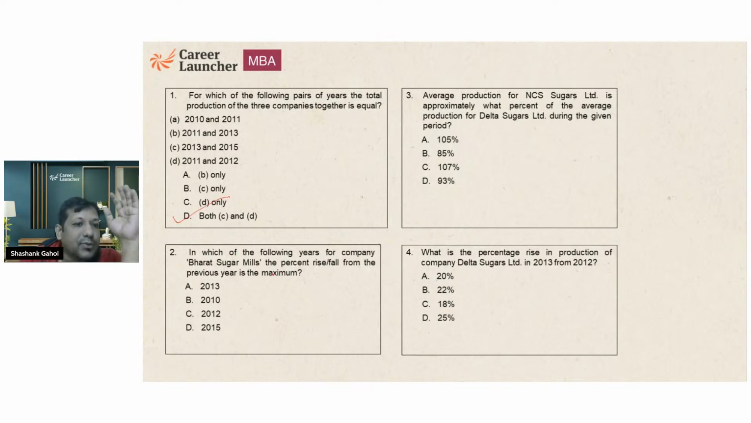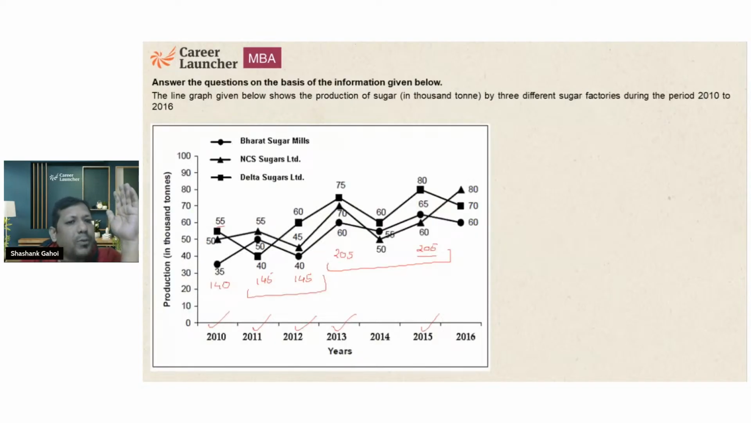In which of the following years of the company, the percentage rise or fall from the previous year is maximum? For company Bharat Sugar Mills, I need to figure out which is Bharat Sugar Mill, and find out in which year the percentage change is maximum. So Bharat Sugar Mill is this one. From 35 to 50, the change is little more than 40%, because I have a change of 15 over 35. So greater than 40%, less than 50%.